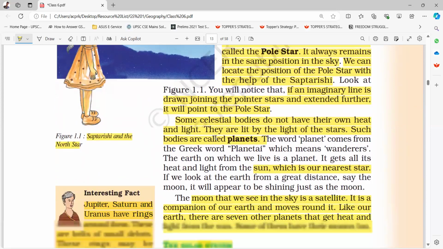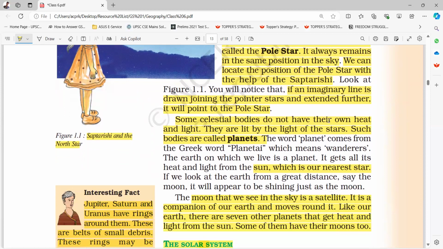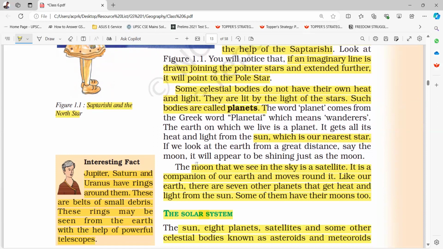Some celestial bodies do not have their own heat and light. They are lit by the light of the stars. Such bodies are called planets. The word planet comes from the Greek word planetai, which means wanderers. The earth on which we live is a planet. It gets all its heat and light from the sun, which is our nearest star. If we look at the earth from a great distance, say from the moon, it will appear to be shining just as the moon. The moon that we see in the sky is a satellite. It is a companion of our earth and moves around it.